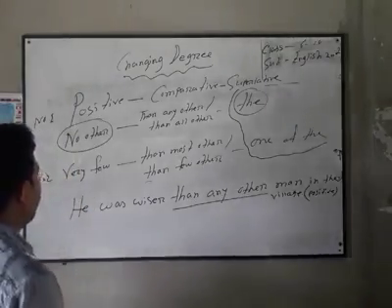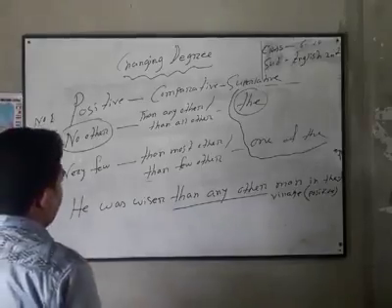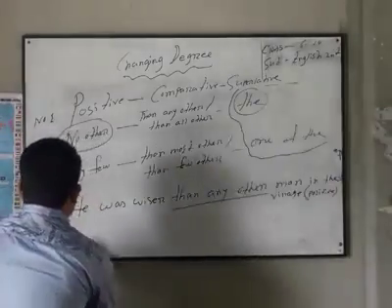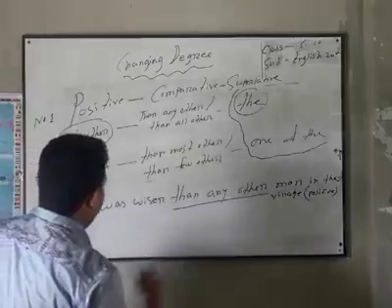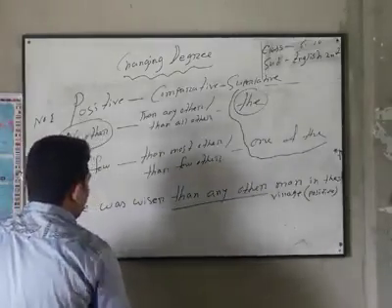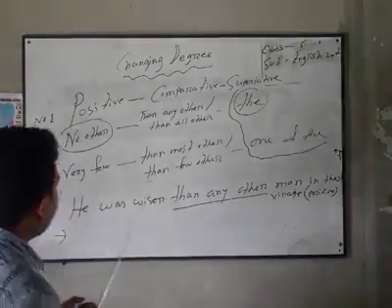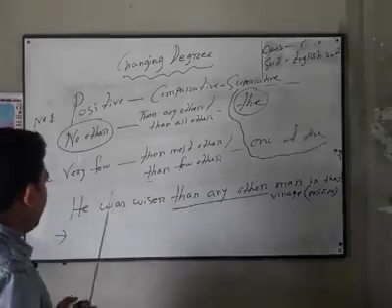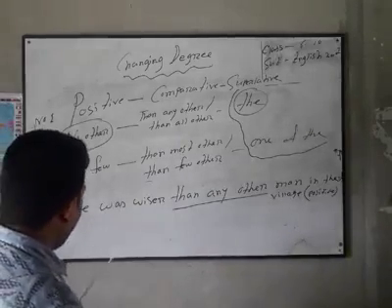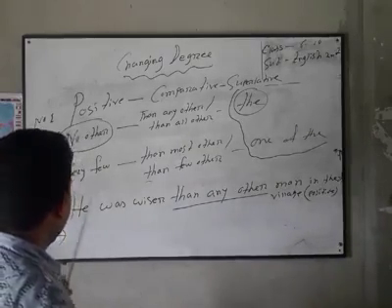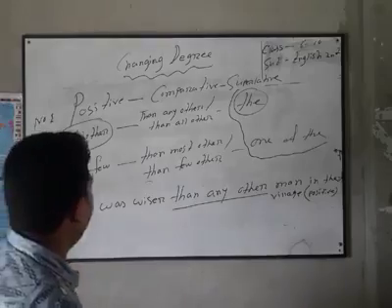So we have to use here "no other" to make it positive degree. I think you can easily make it positive degree, so I will change it to show you the use of "very few."